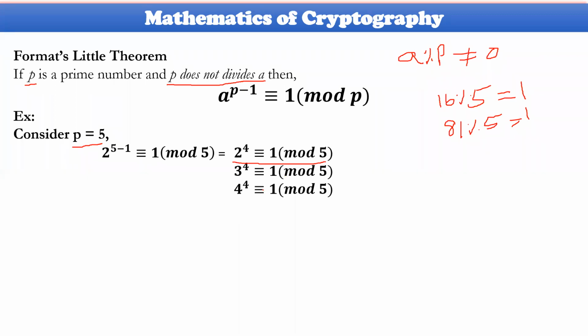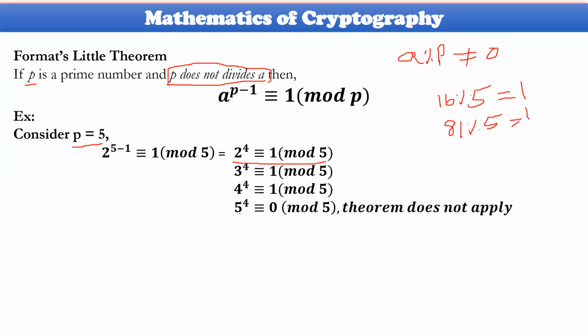And then 4 power 4 is congruent to 1 mod 5. It is also satisfied. But the first condition will be false for 5. 5 power 4 is equal to 0 modulus of 5, because p does not divide a properly. Whatever the value it might be, power 4 or power 5, power 6, the last digit for these powers will be either 5 or 0. If it is either 5 or 0, 5 will divide completely, so you get the remainder as 0.